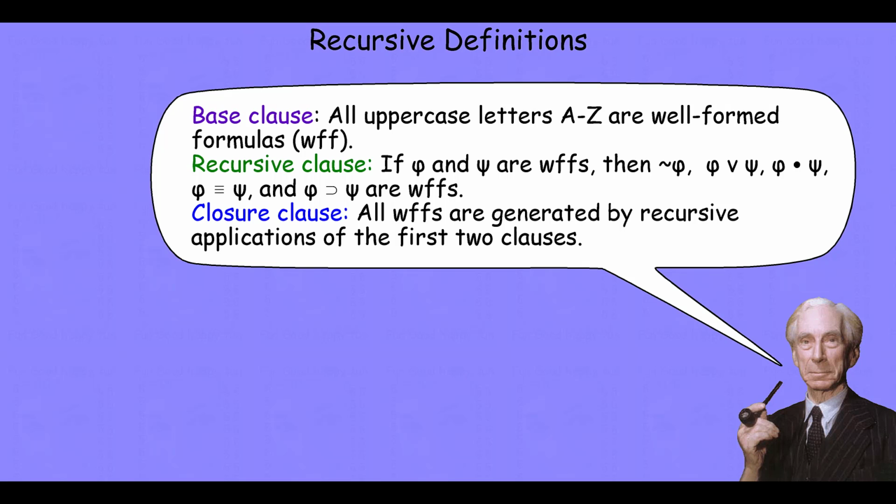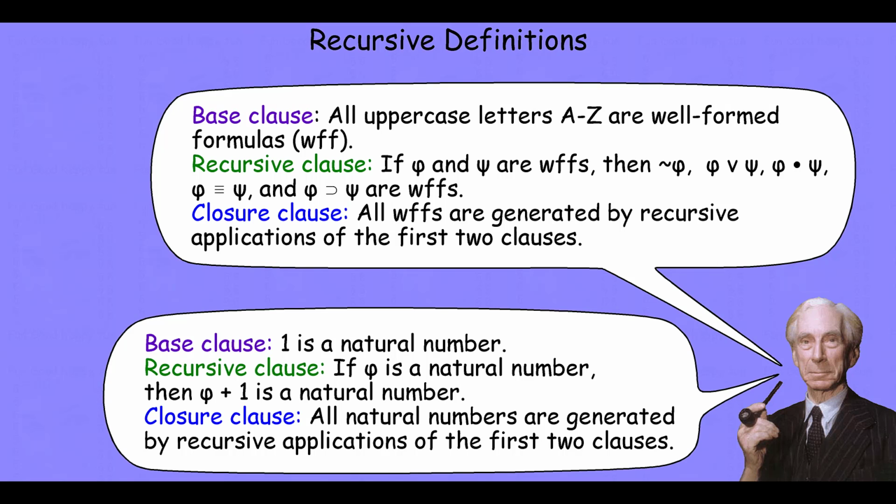Let's look at another example, a different kind of example. Let's define natural numbers. Our base clause: 1 is a natural number. A recursive clause: if phi is a natural number, then phi plus 1 is a natural number. So we know 1 is a natural number, so 1 plus 1 is 2. 2 is a natural number. Okay, well, if 2 is a natural number, then 2 plus 1 is 3. 3 is a natural number. Okay, if 3 is a natural number, and so on.